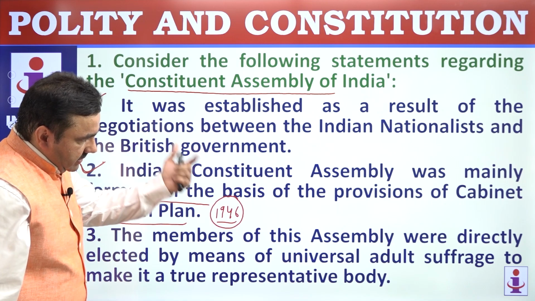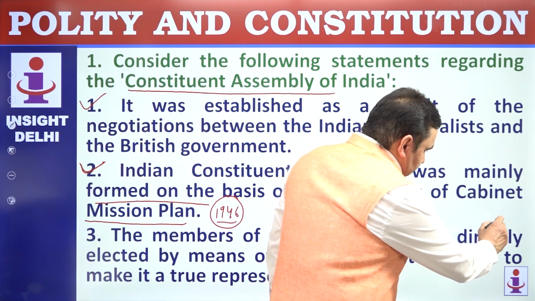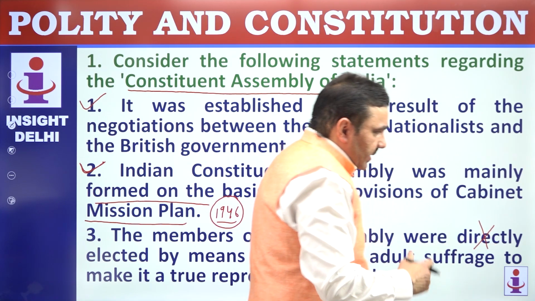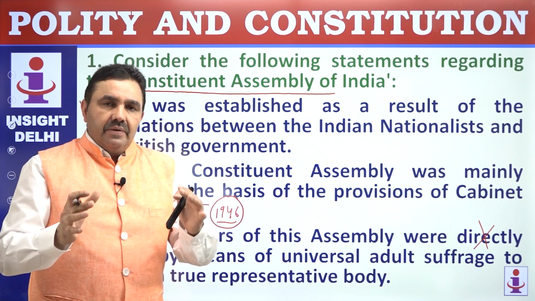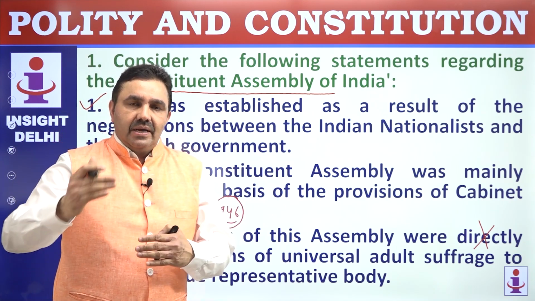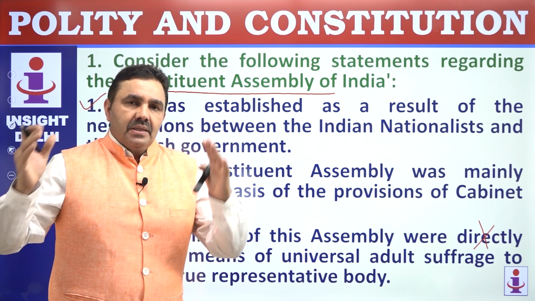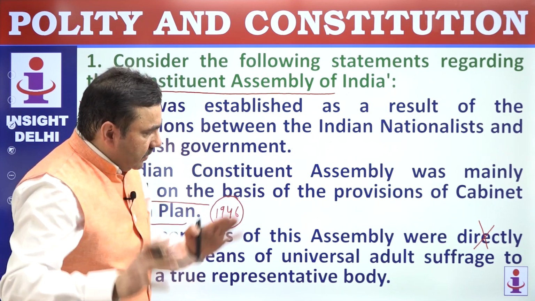The members of this assembly were directly elected? The members of this assembly were indirectly elected by the members of provincial legislatures. British Indian provinces used to have legislatures, today's Legislative Assemblies; at that time they were known as Legislative Councils. The members of those legislative councils elected the members of the Constituent Assembly.